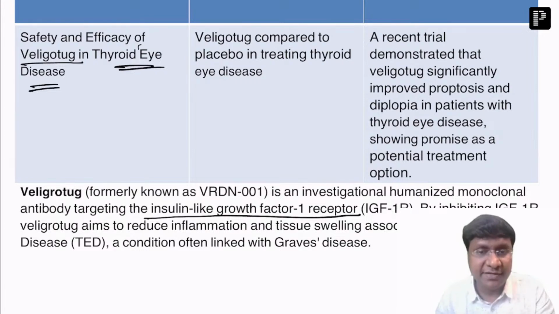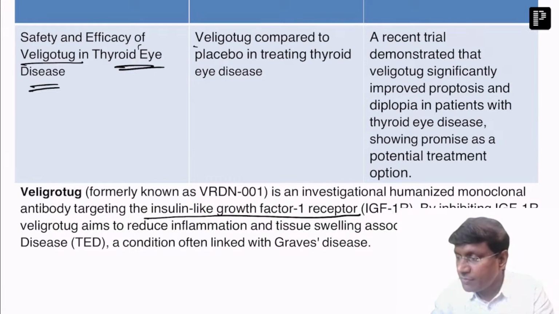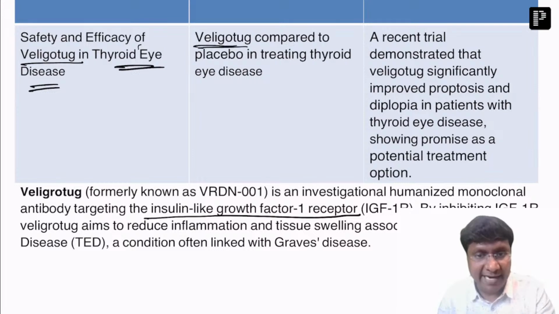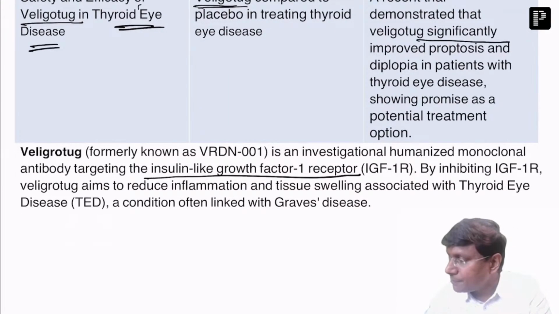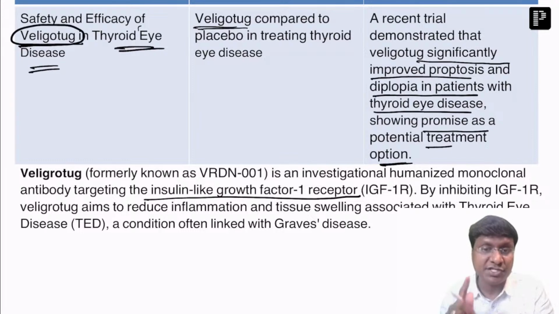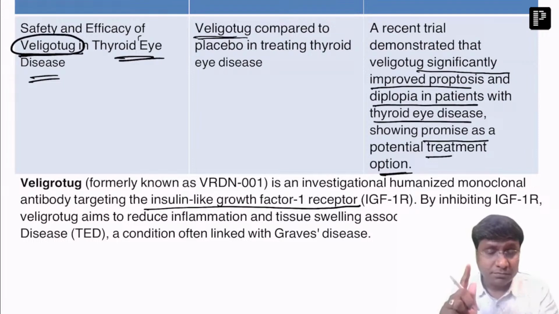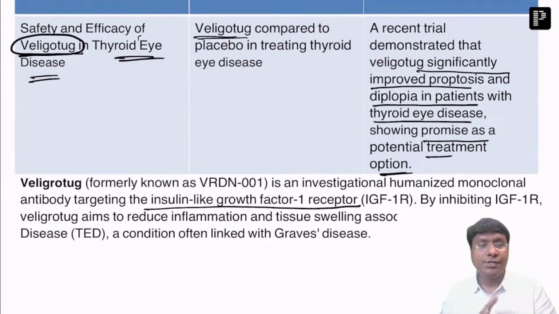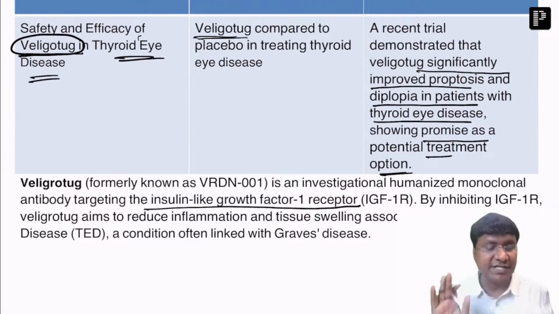Okay, so what was the trial? Veligotug was given to one group of patients with thyroid eye disease, and the other group received only placebo. What has been shown was that veligotug significantly improved proptosis and diplopia in thyroid eye disease, showing promise as a potential treatment option. So what is this new molecule? That is veligotug, a humanized monoclonal antibody targeting the IGF-1 receptor, which is a very important drug in patients with thyroid eye disease. Okay, so this is about hypothyroidism and its trials.